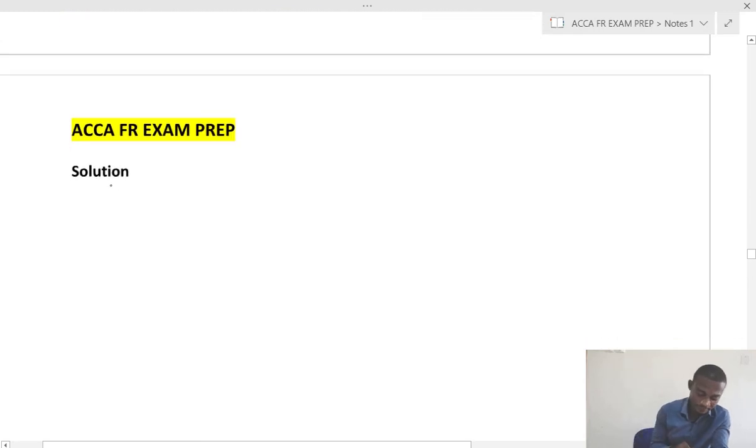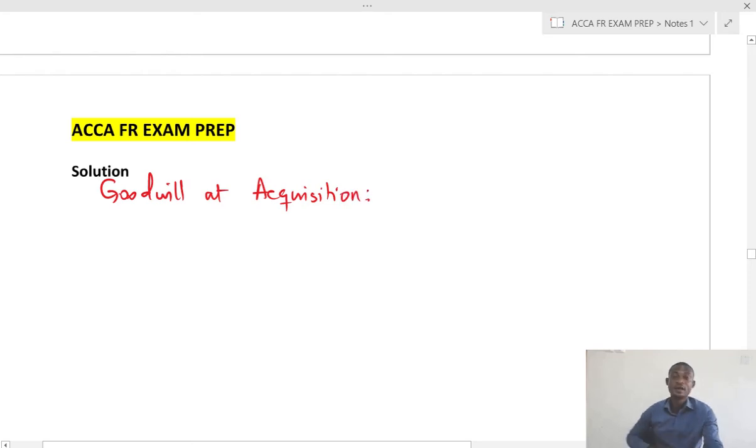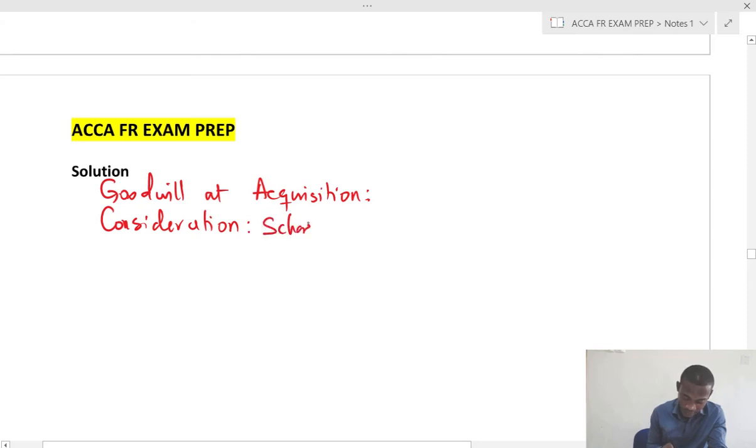So we have goodwill at acquisition, and this is a constructed response style or type of question. What do you need? You need a consideration. So the consideration is made up of share exchange.